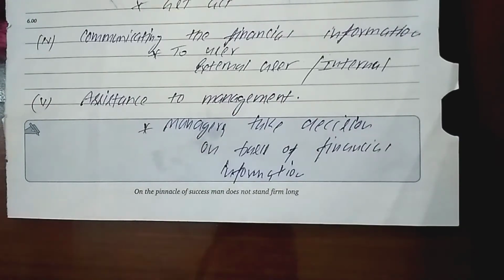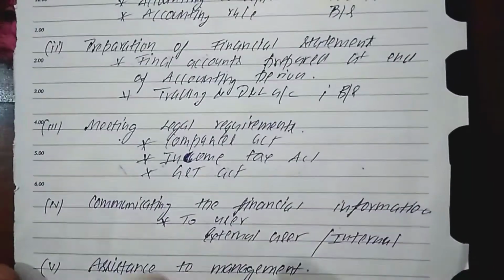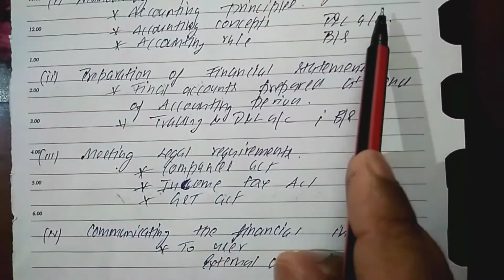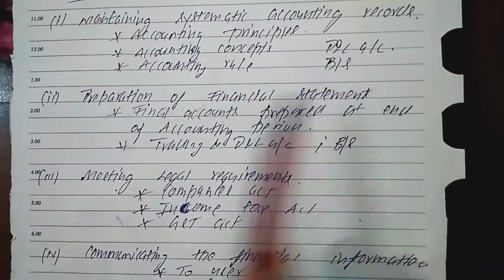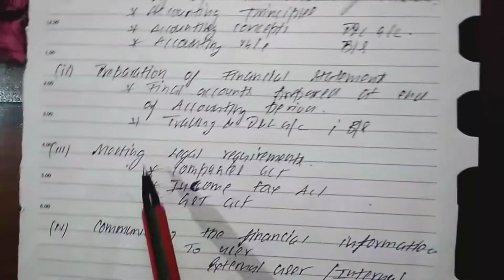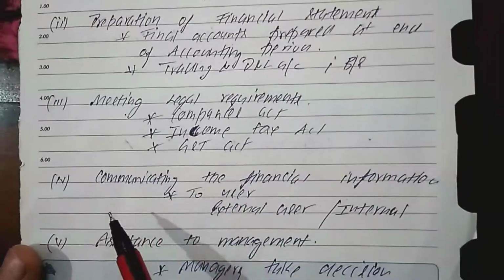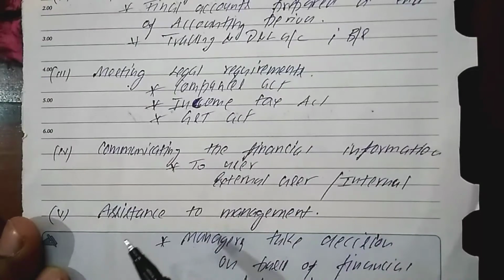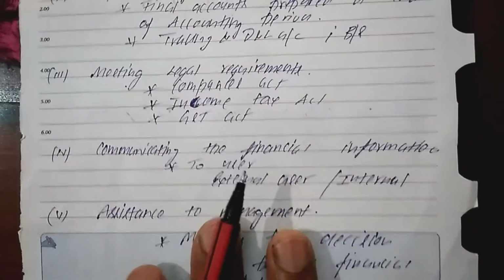So here are the five functions. The first function is to maintain systematic accounting records. The second function is preparation of the financial statements. The third one is meeting legal requirements. The fourth one is communicating the financial information. The fifth one is assistance to the management.